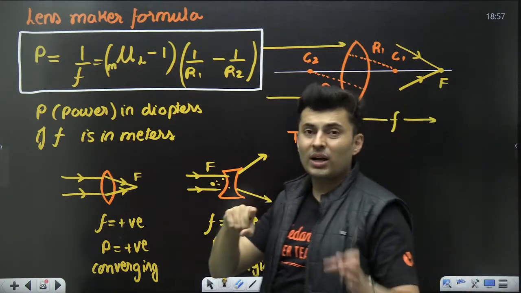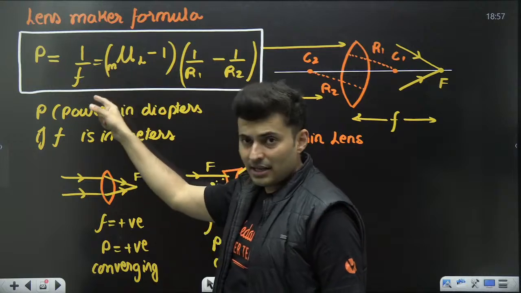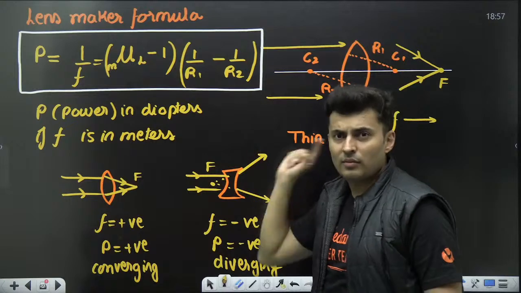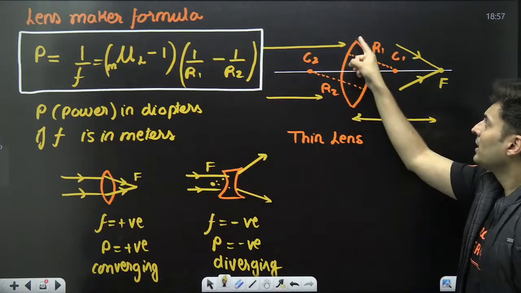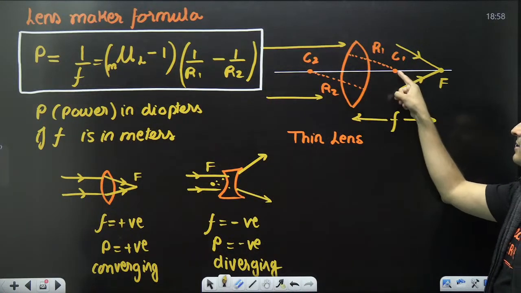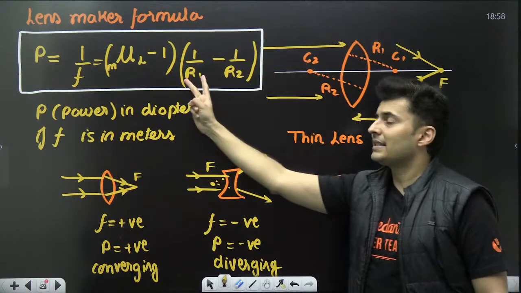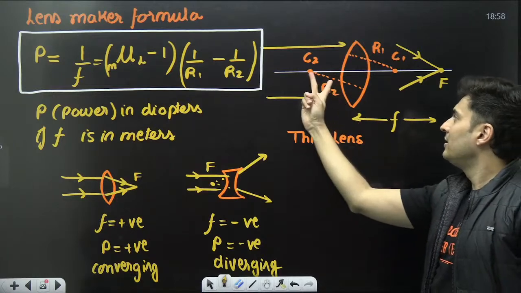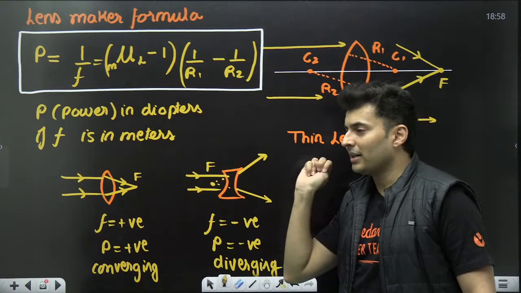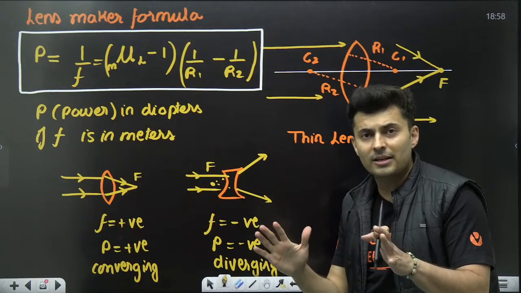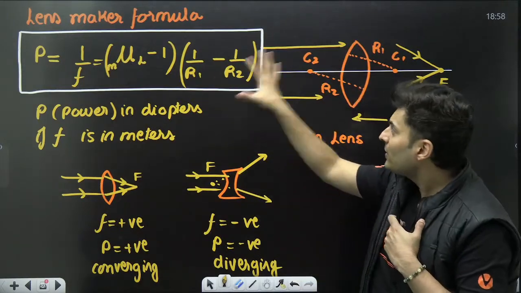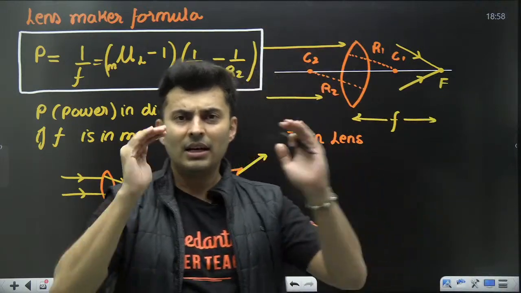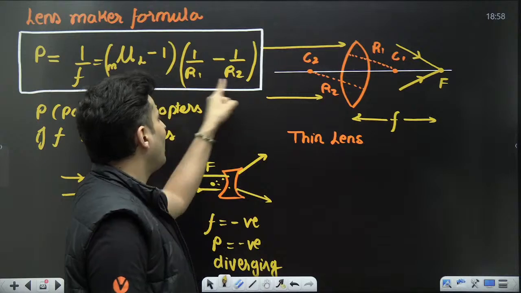So the formula for focal length is 1 by f, which is also the power, which is mu minus 1, 1 by R1 minus 1 by R2. What is R1, R2? This is the first surface, this is the radius, this is the center. So R1 is the radius of curvature of the first surface. For the second surface, this is the radius, that R2 will come here. I will demonstrate this to you by example. But for now, just understand this is the formula for the lens. Be it concave, be it convex, it has two surfaces. That's why you have R1 and R2.